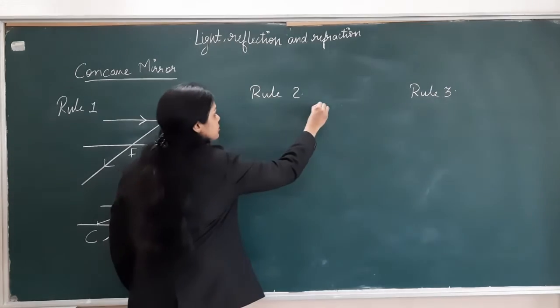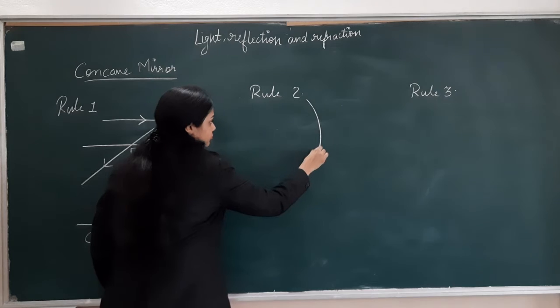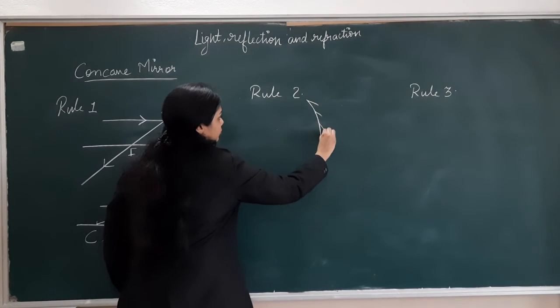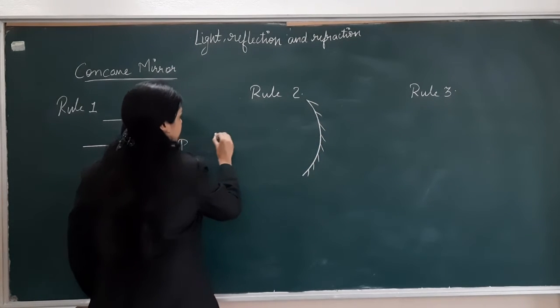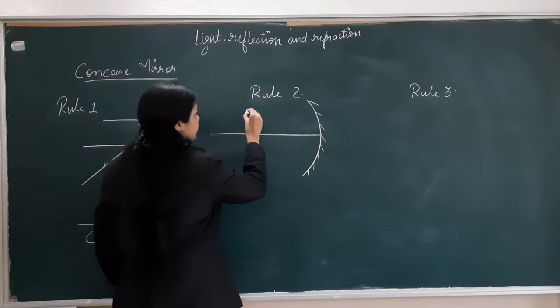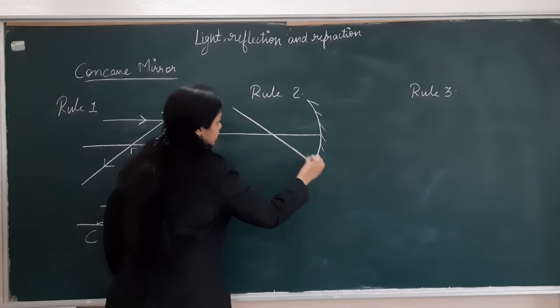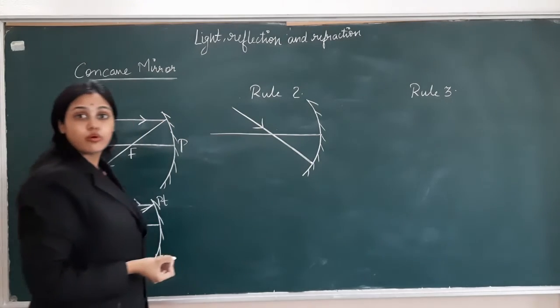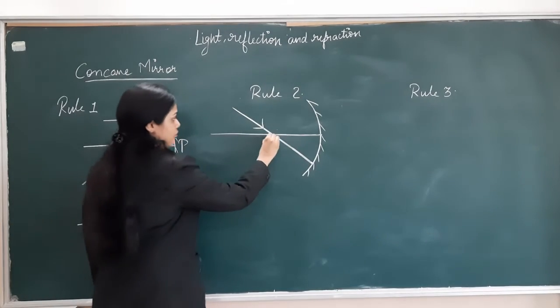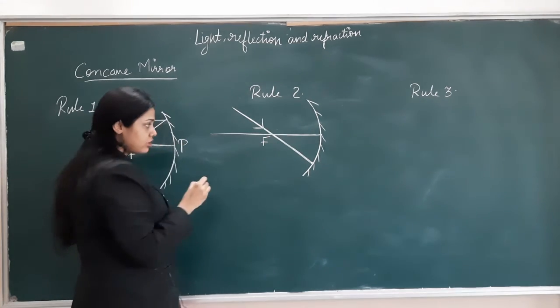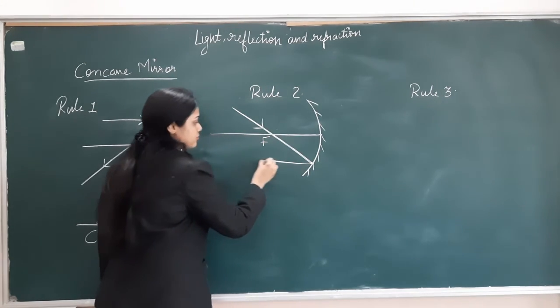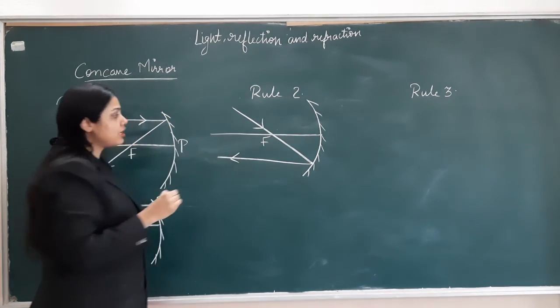Rule 2 is the opposite of this. If a ray is passing through the focus, that ray will become parallel to the principal axis.